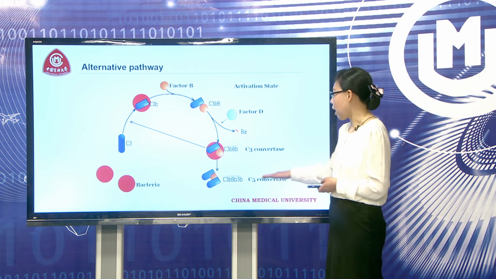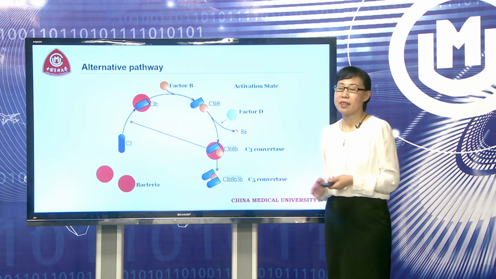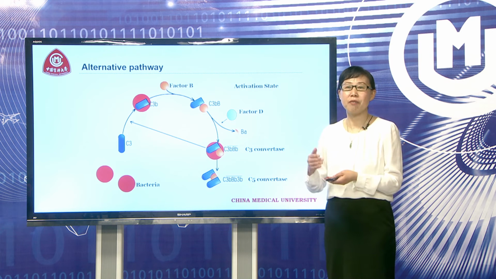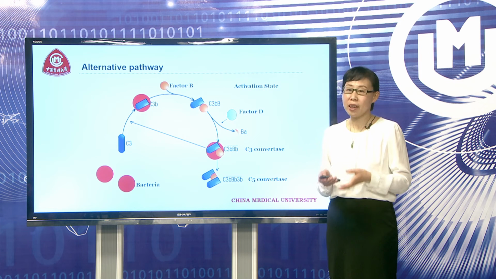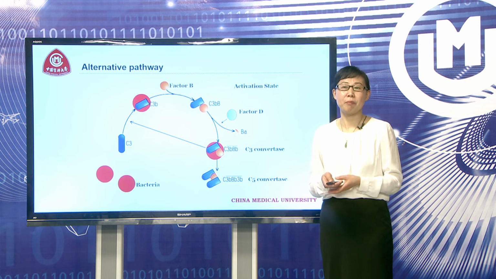Once the C5 convertase is generated, it can cleave the C5 molecule to produce C5b molecules. Then finally, they will form the membrane attack complex, leading to the lysis of the bacteria.